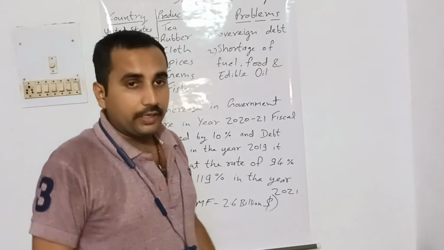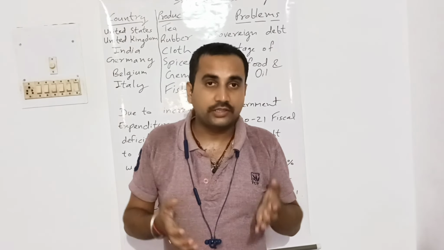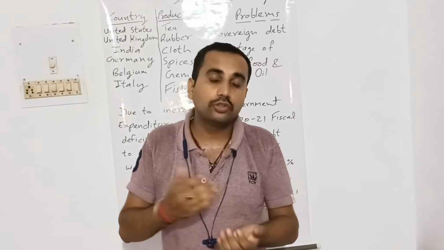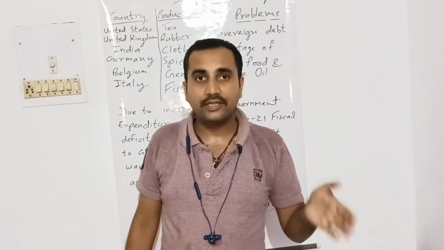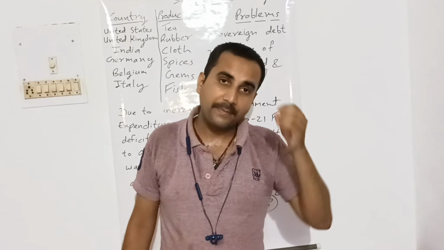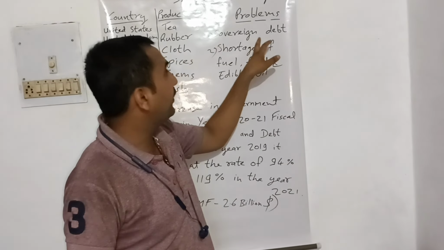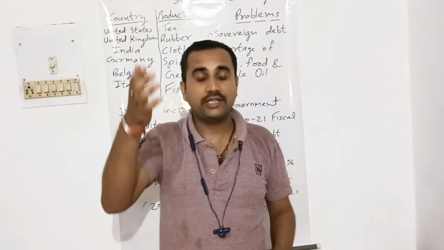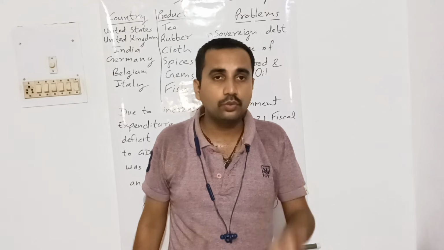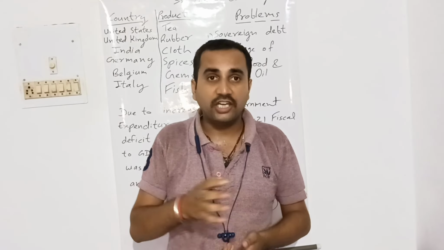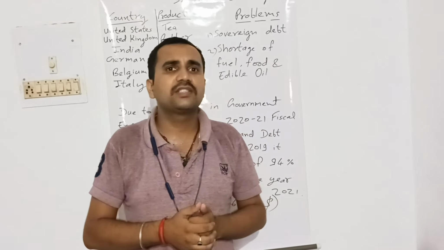Now, what does Sri Lanka want to do to improve its conditions? The main problem of Sri Lanka is sovereign debt, the loans that they have taken from other countries. What will they do? China is a country that has taken advantage of this situation.